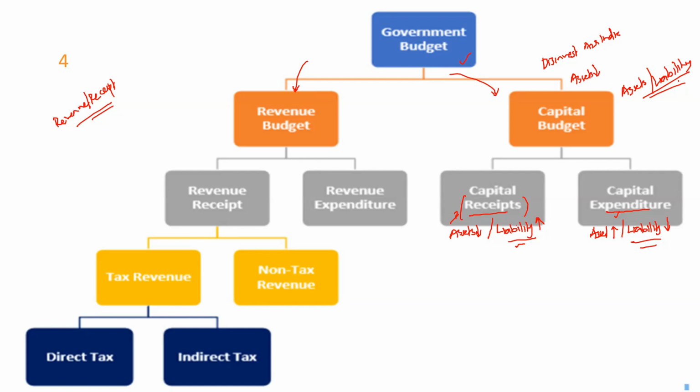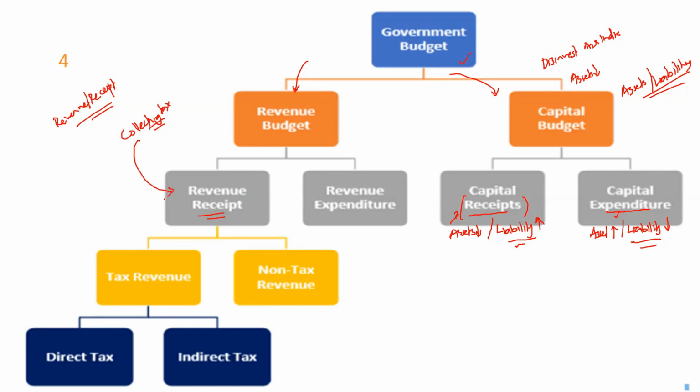Now, what about the revenue budget? Let's assume the government is collecting taxes. In the process of collecting taxes, is there anything happening to the government's assets or liabilities? Absolutely nothing happens, but the government is getting money, right? So this is an example of a revenue receipt.